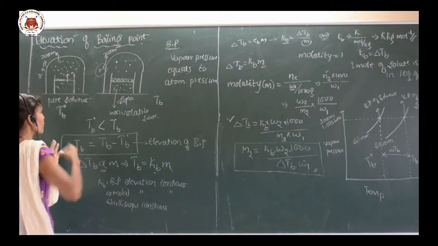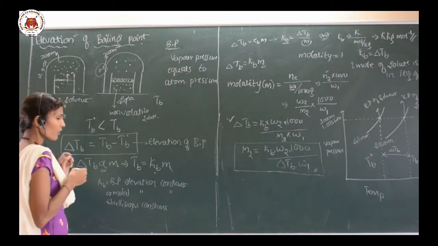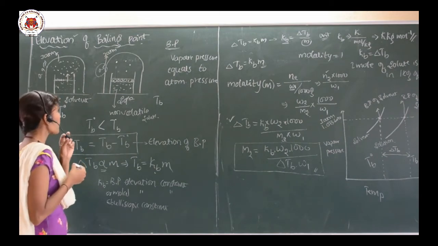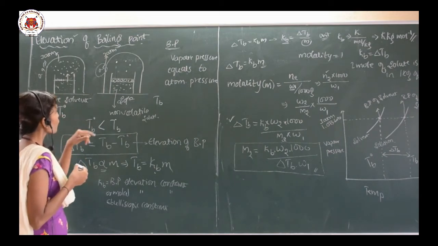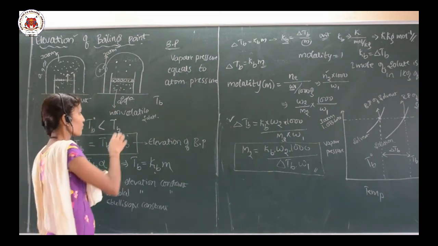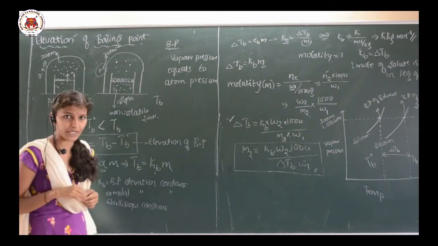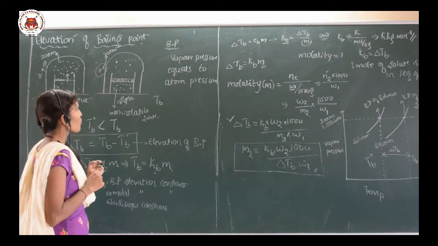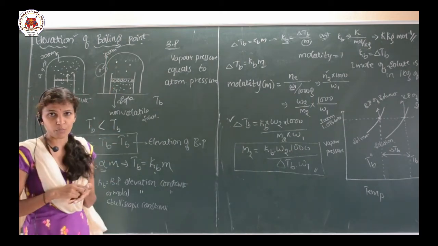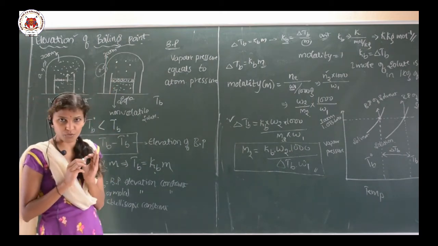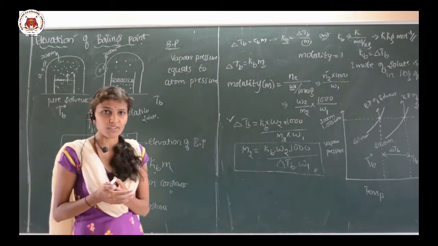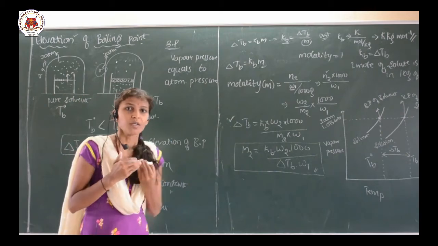So let us go for the pure solvent. It is going to form the vapor and it produces the vapor pressure. The vapor is going to exert the vapor pressure. And I am going to add some salt, that is a non-volatile solute, to it. It is going to form a solution. Then we are talking about boiling point, so what is the boiling point? The temperature at which the vapor pressure of the liquid becomes equal to the atmospheric pressure.